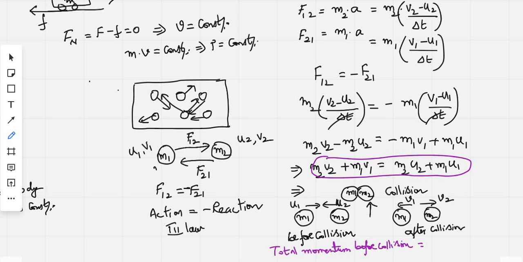Therefore m1 u1 plus m2 u2 is equal to total momentum after collision. So after collision, the masses m1 and m2 have the velocities v1 and v2. Therefore m1 v1 plus m2 v2. Hence the conservation of momentum can also be expressed as total momentum before collision equal to total momentum after collision.